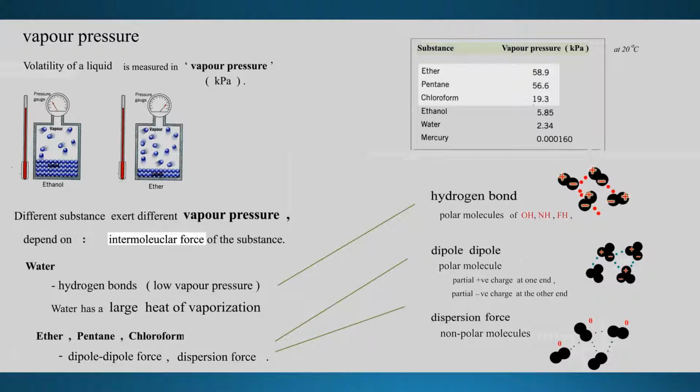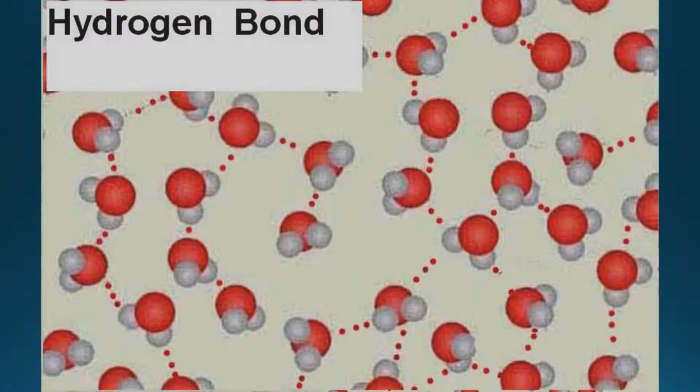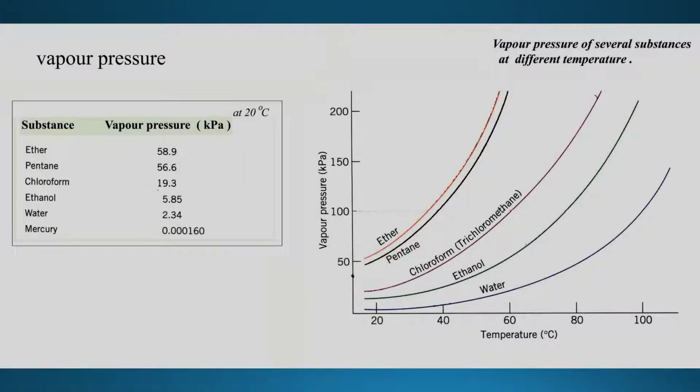At room temperature, there is too much vibration of heat for them. They like to become gas. So ether has a very high pushing, high vapor pressure. Again, water doesn't want to become gas. Why? Again, intermolecular force, the hydrogen bond.